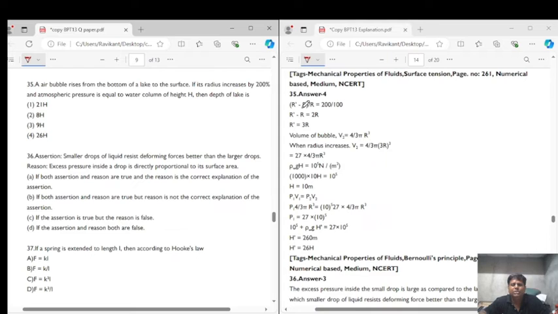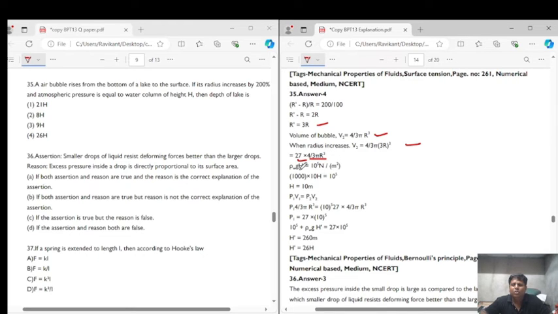This is change in the radius, that is r dash minus r upon r is given as 200%, so we write it as 200 upon 100. So from here when we calculate, we get the new radius of the air bubble is equal to 3 times the initial radius, right? Now volume of the bubble is equal to 4 by 3 pi r cube. When radius is increased, the new volume will be equal to 4 by 3 pi 3r cube, right? So from here we get that the new volume is 27 times of the old volume, right?